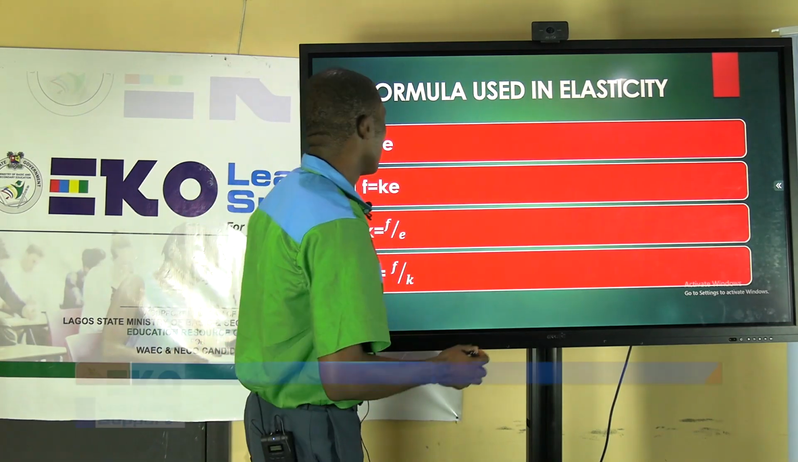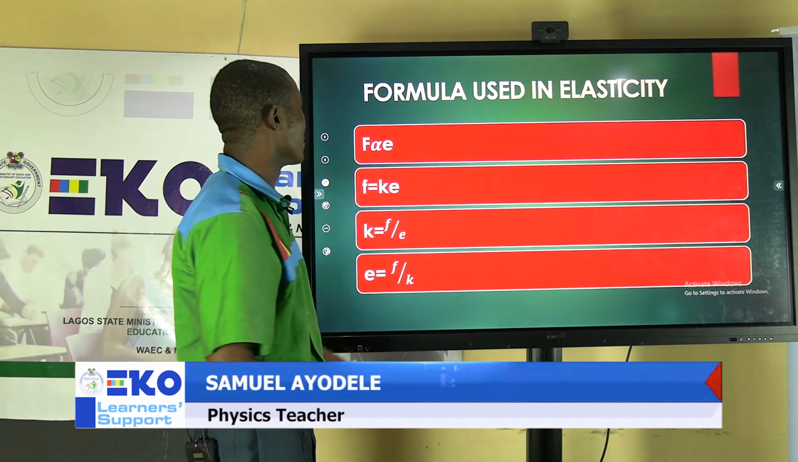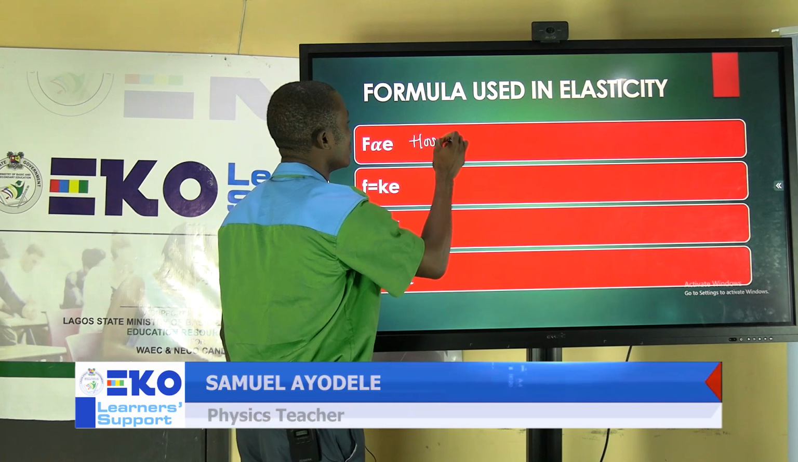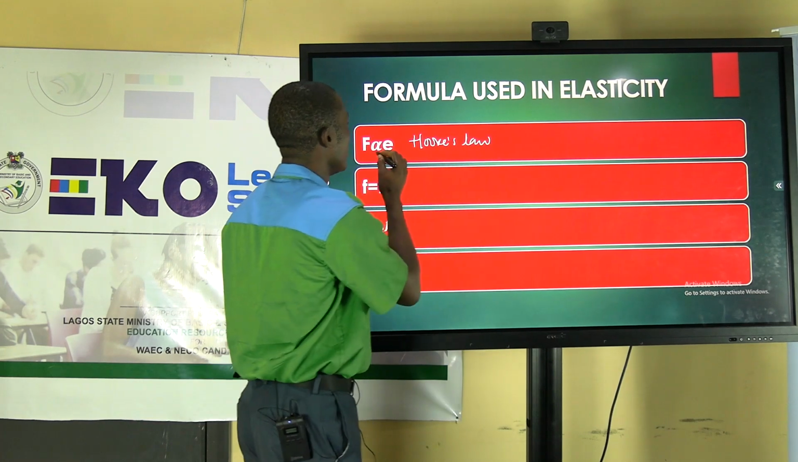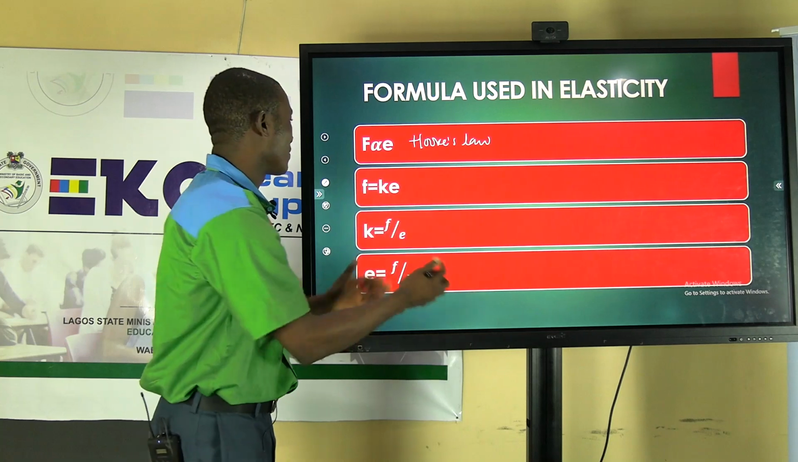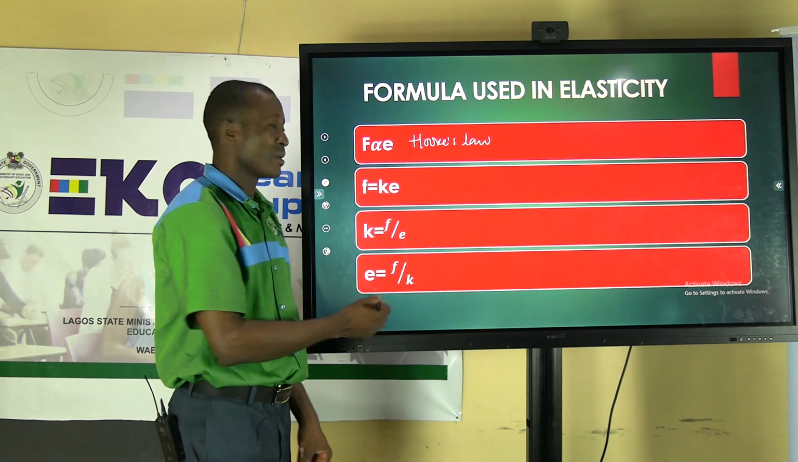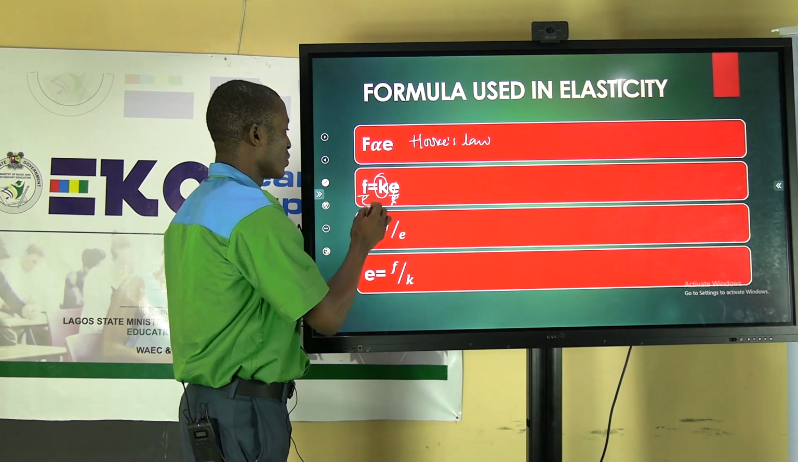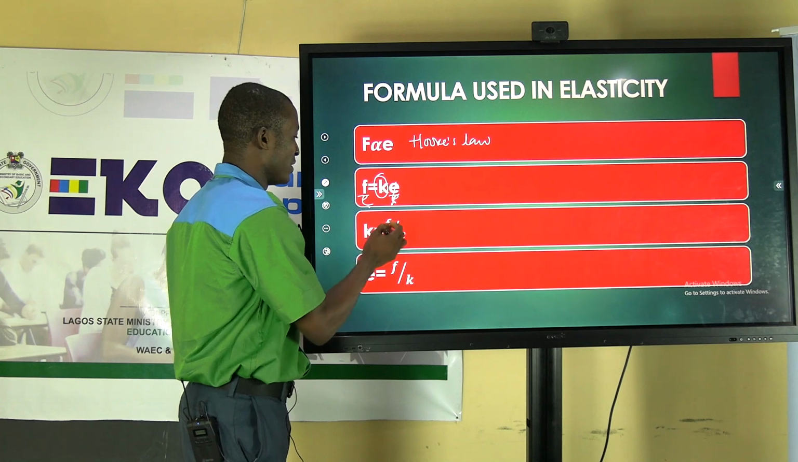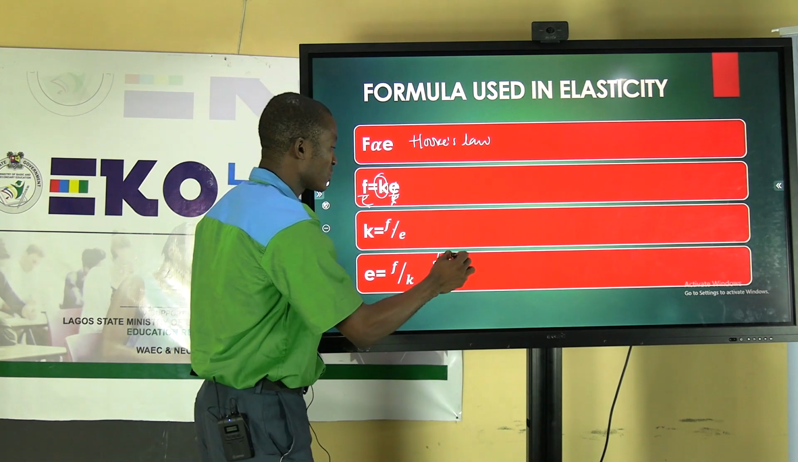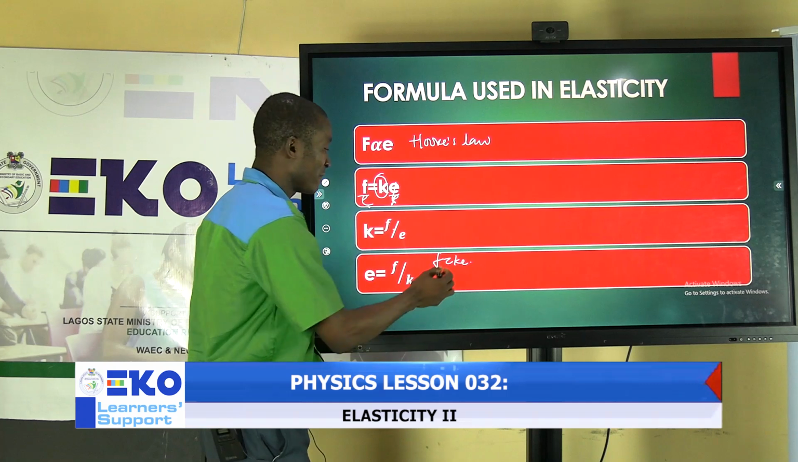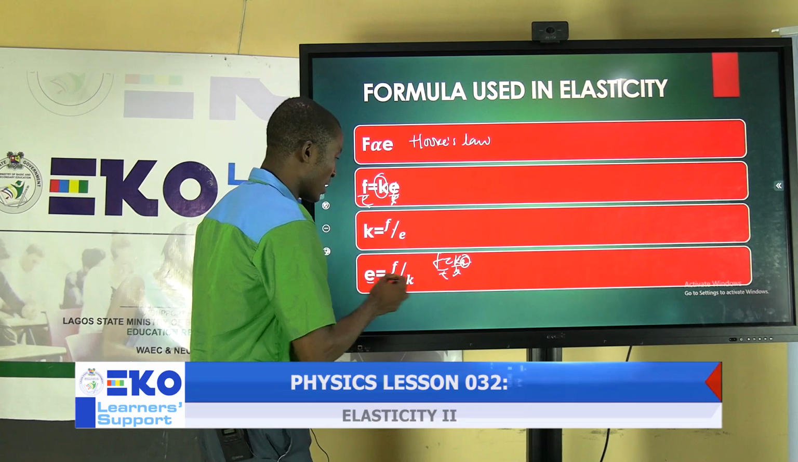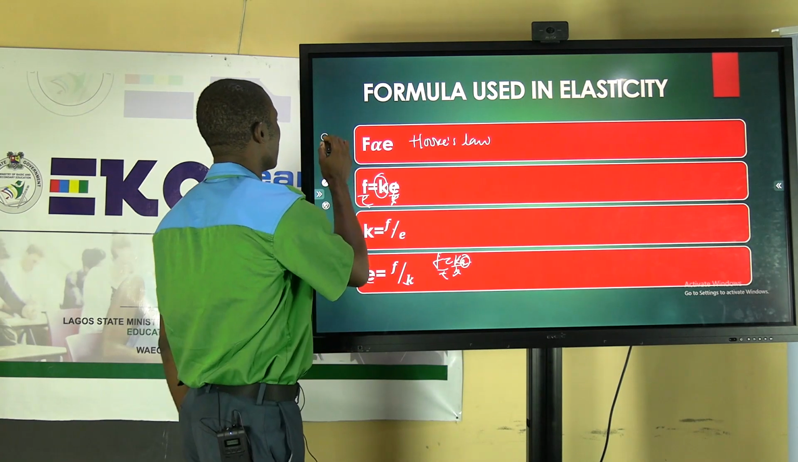Now, these are the formulas we are going to make use of in elasticity from the relations that we have from Hooke's law. From Hooke's law, we know that F has a direct relationship with E. Then we have F equals KE. Making K the subject of the formula by dividing both sides by E, you are going to have K equals F over E. Also, from F equals KE, if you are making E the subject of the formula, divide both sides by K. So you're going to have E equals F over K. That's what you have here.